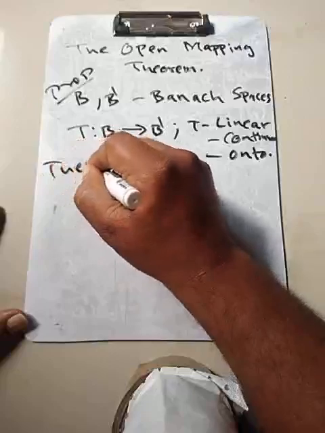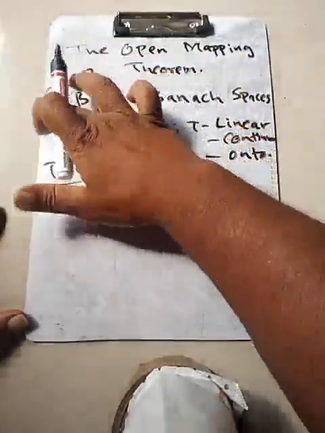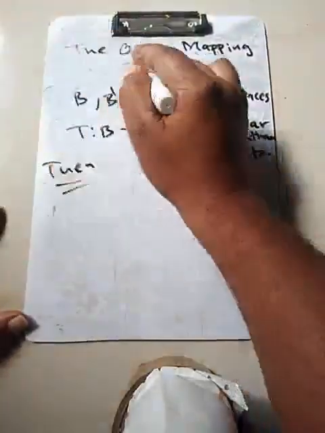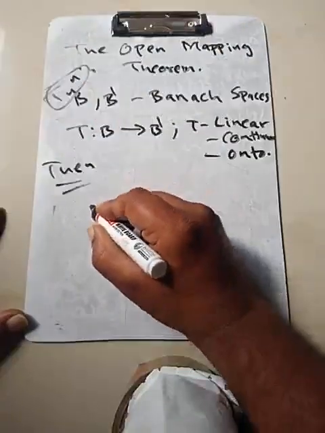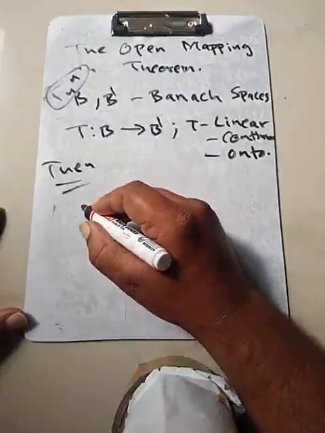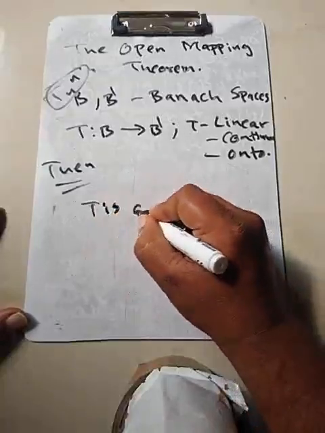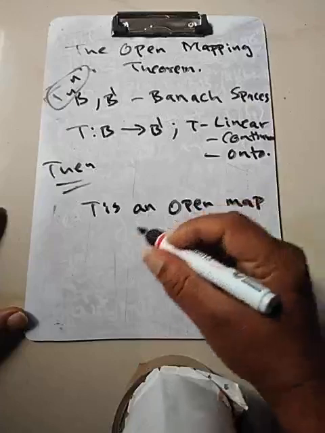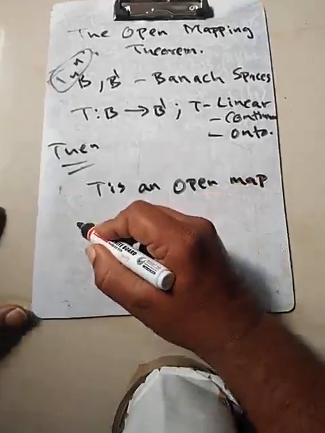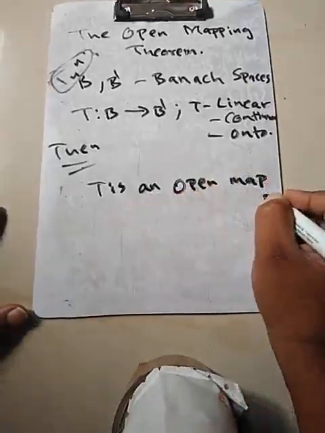Then, rather let's say that this is a theorem, so let's write theorem over here. Then T is an open map in the sense that, okay, so this is what we want to prove.